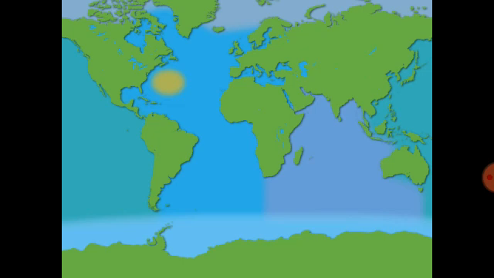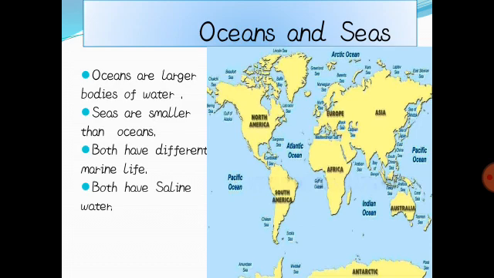The oceans are divided into smaller areas called seas. Most people use the terms ocean and sea interchangeably when speaking about the ocean, but there is a difference between the two terms. In terms of geography, seas are smaller than oceans and are usually located where the land and ocean meet. Typically, seas are partially enclosed by land.